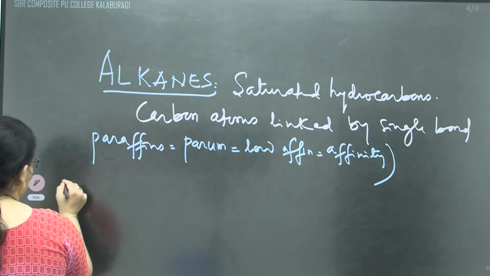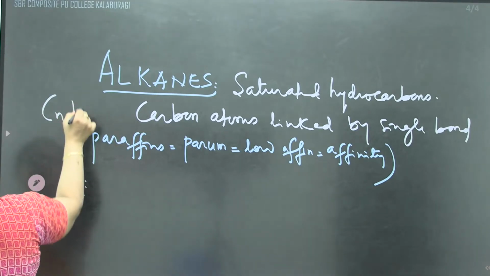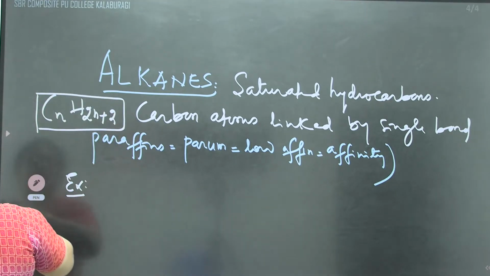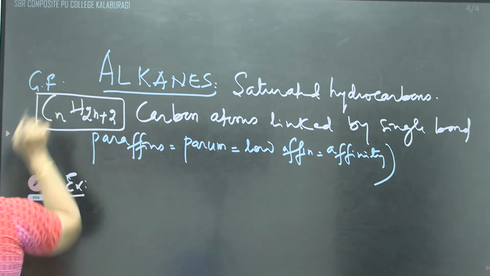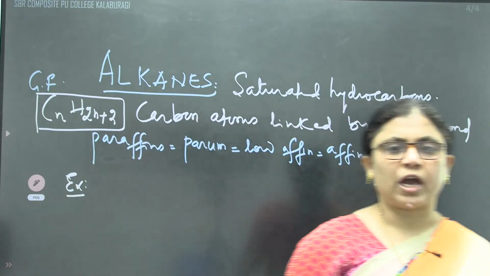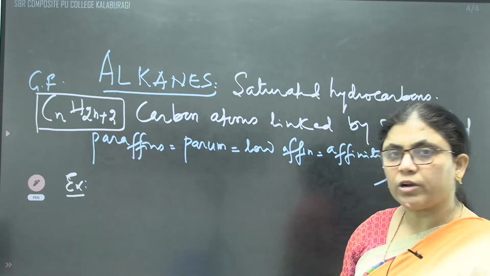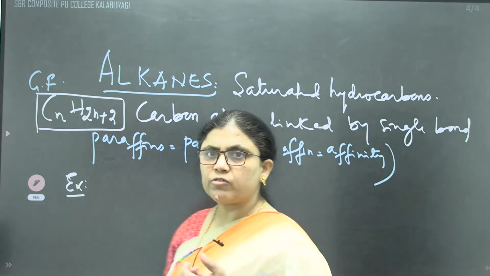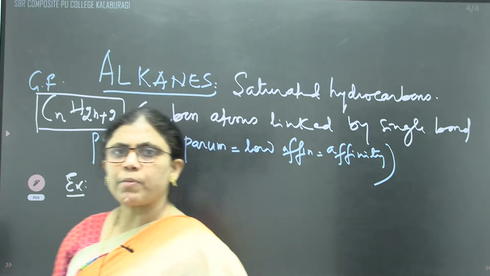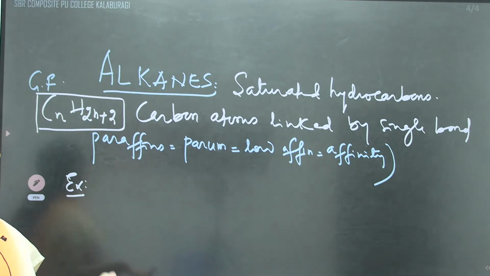Alkanes have the general formula CnH2n+2. This is the general formula to represent alkanes. What is the use of the general formula? It is used to calculate the number of hydrogen atoms, because the root word is known to us. Meth has 1 carbon atom, eth has 2 carbon atoms, prop has 3 carbon atoms. So based upon the number of carbon atoms, the root word can be decided.